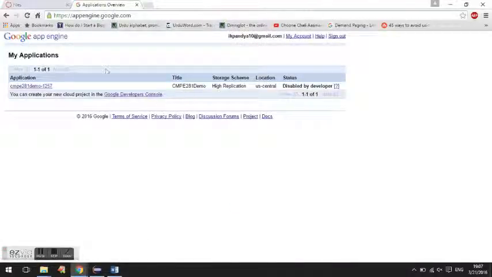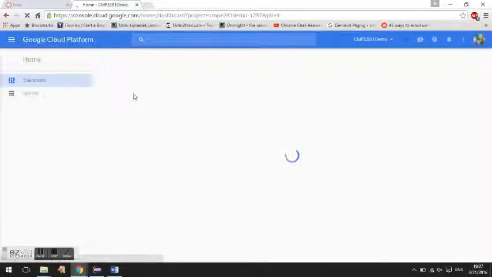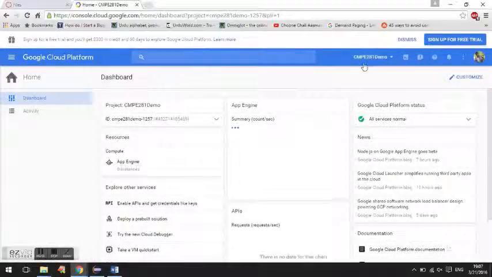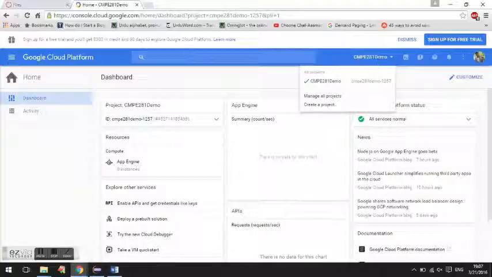Once you sign in, you can see the dashboard here. This is the dashboard for App Engine, but the main dashboard is the Google Cloud Platform. You can see here all the details of your project which is running. You can see the services which are normal. You can see the applications. You can create a project from here. So we'll create a new project here by clicking on create a project.